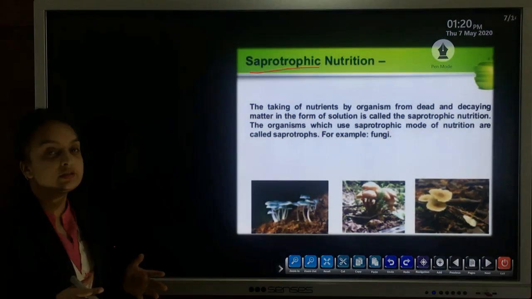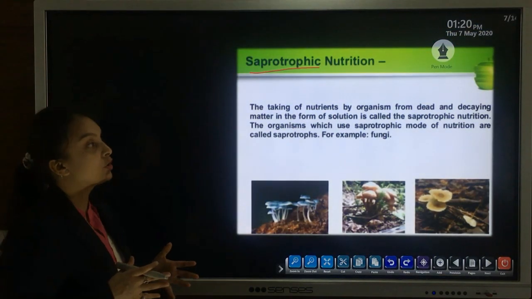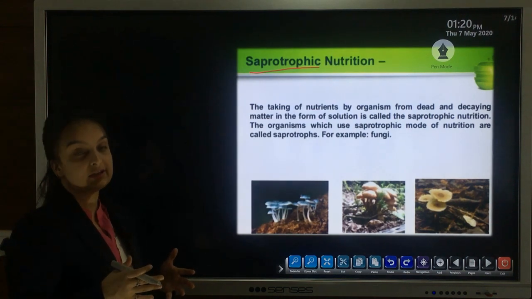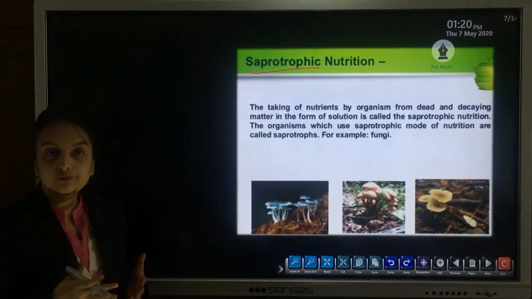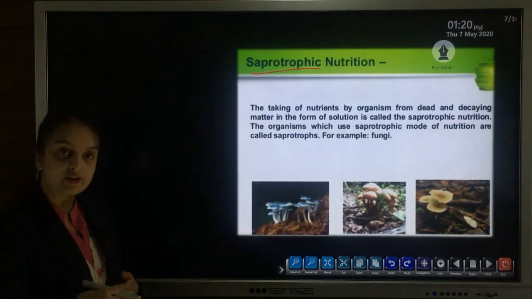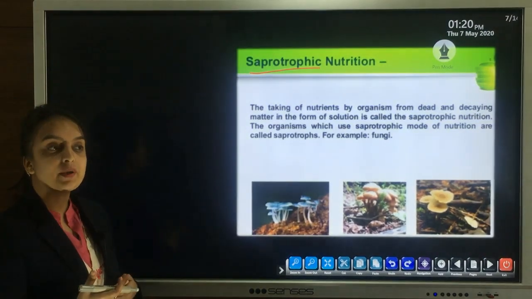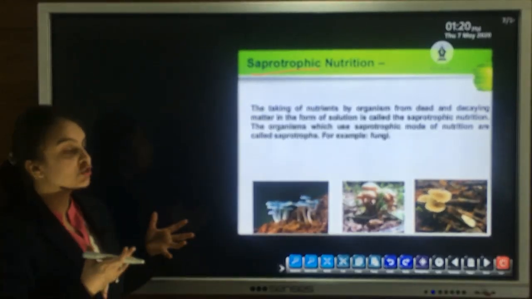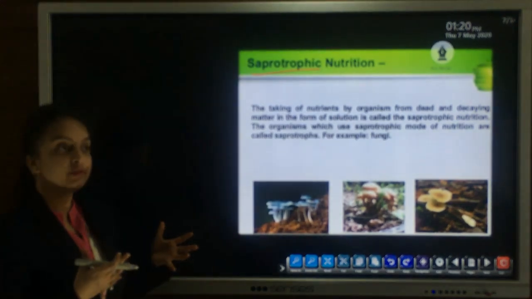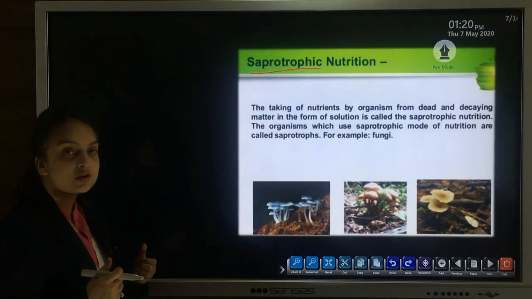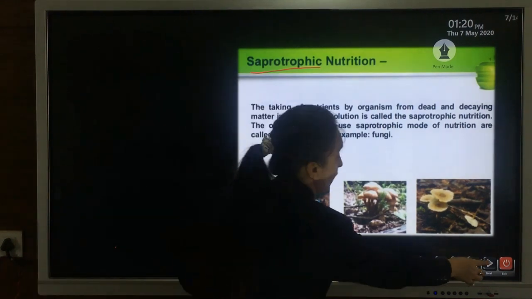Next were the insectivorous plants. Insectivorous plants are those which eat insects. That is, they cannot fulfill their requirement of nitrogen, and to fill their requirement of nitrogen, they suck the juices of insects and fulfill their nitrogen requirement.